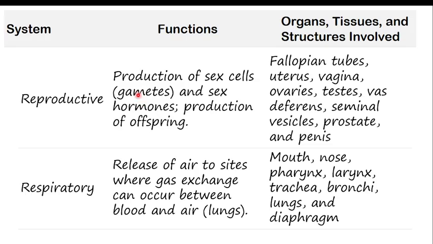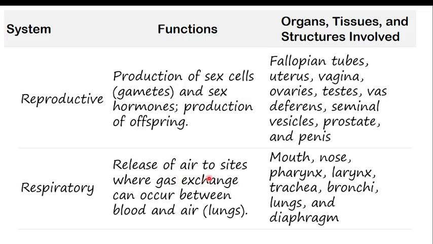The reproductive system helps in the production of sex cells. Sex cells, I am saying sperm and even ovum. They also help to produce sex hormones, estrogen and testosterone. We will say more about this in Senior 6. There is also production of young ones. All of those are organs found there. Pause and review.